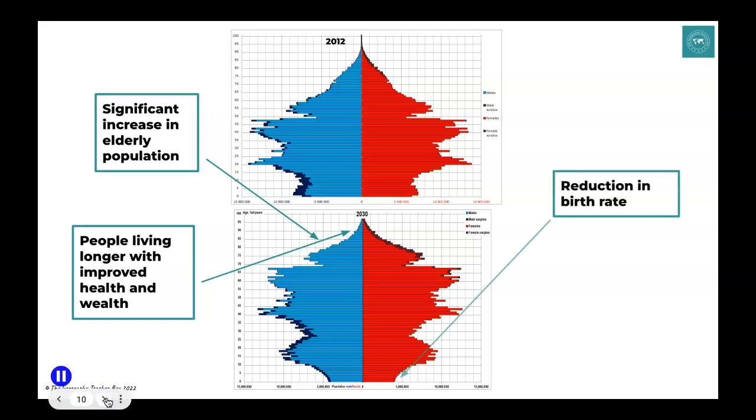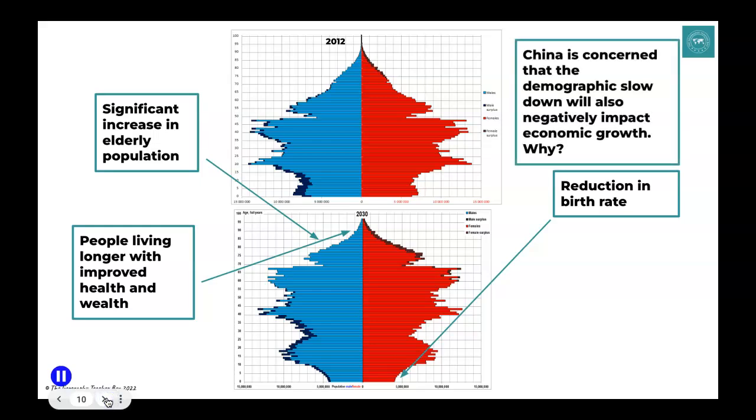You may have also spotted that we've got a much narrower base to the pyramid, which again suggests that our birth rate is declining. Now, China is worried about this changing demography in terms of its population structure, because they're worried it's going to negatively impact on economic growth.